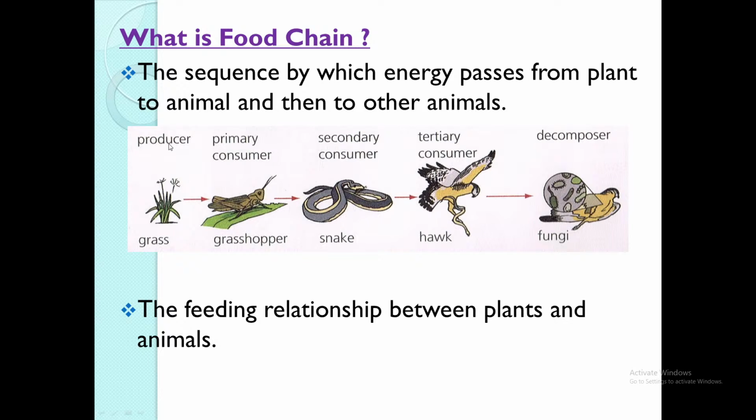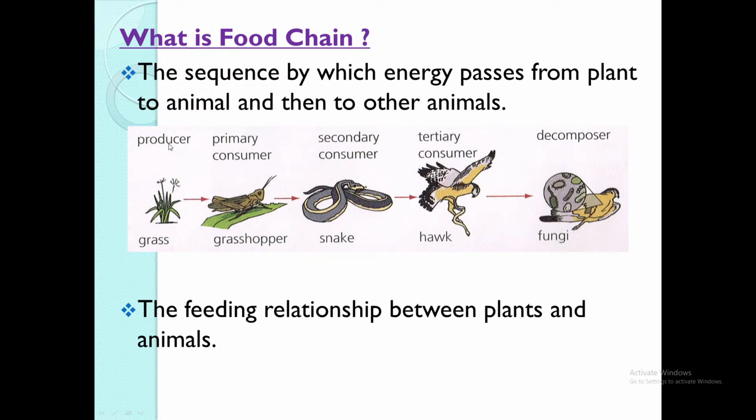So all the organisms that actually go towards the right, leaving from the grass, we call them consumers. So the grasshopper is called the primary consumer, and the snake is called the secondary consumer. Can somebody tell me why they think you would call the grasshopper the primary and the snake the secondary, and not the snake primary? Can somebody tell me why?